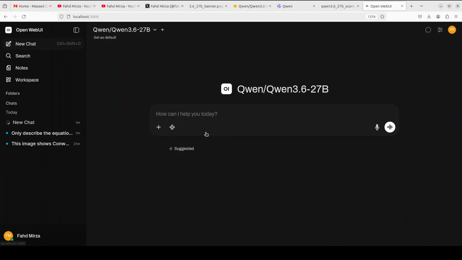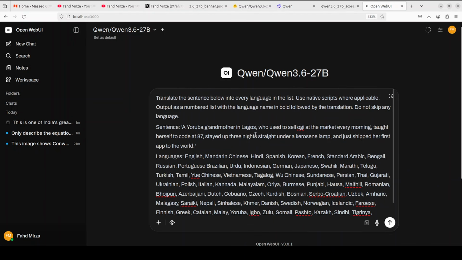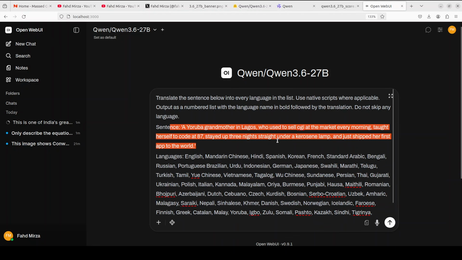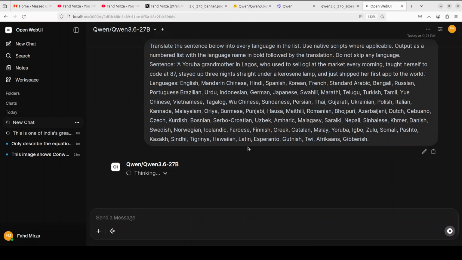Let's do a final quick multilingual test. For it, I'm asking it to translate the sentence below into all of these languages. The sentence is from Nigeria, that a Yoruba grandmother in Lagos who used to sell logi at the market every morning taught herself to code at 87, stayed up 3 nights straight under a kerosene lamp, and just shipped her first app to the world. Vibe coding at its best. So I will let it finish this.